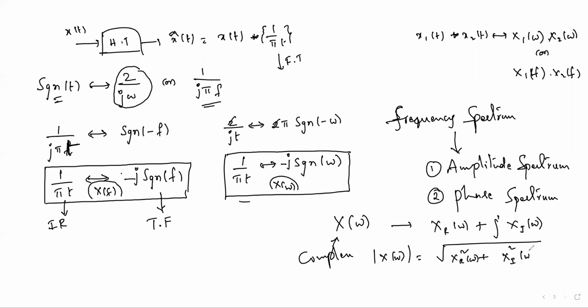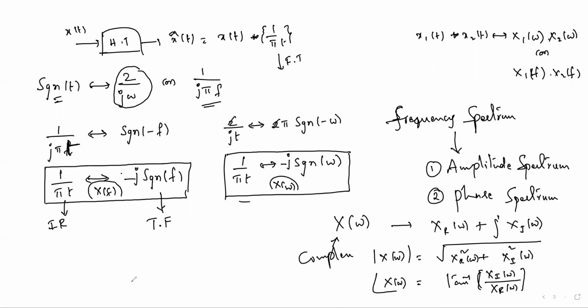Whereas the phase of this complex function is tan inverse of the imaginary part of x of omega divided by the real part of x of omega. It is just tan inverse, not minus tan inverse. Again, I'm reminding all students, somebody will recall minus tan inverse here. For the phase spectrum, it is tan inverse of the imaginary part of the function divided by the real part of the function.